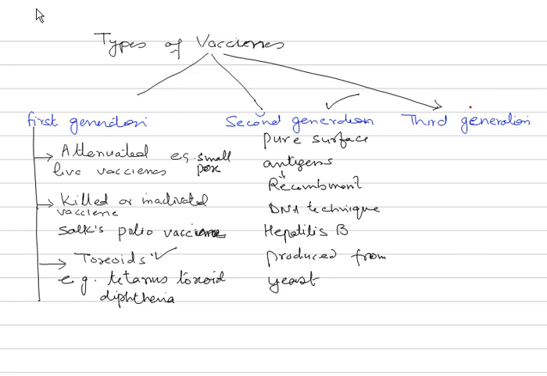Then come third generation vaccines. Now these third generation vaccines are the purest ones, with the highest potency, and of course synthetic in nature, because they are artificially produced. So these are three types of vaccines. Now we find that the latest revolution in vaccines is DNA vaccines or recombinant vaccines.